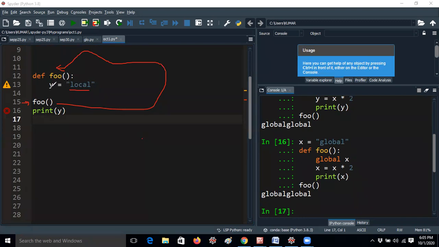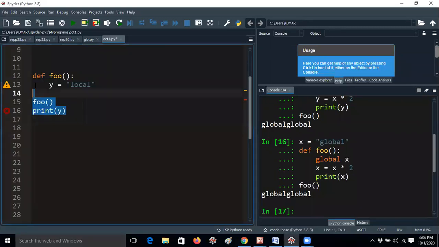That means this y value cannot be accessible outside the function. But I would like to print the y value here. How can I access it? I'm getting an error like this because y can be accessible here only. This is a local variable. If you are defining y equal to local here, it can be accessible inside and outside also. So that's the reason it is getting an error.